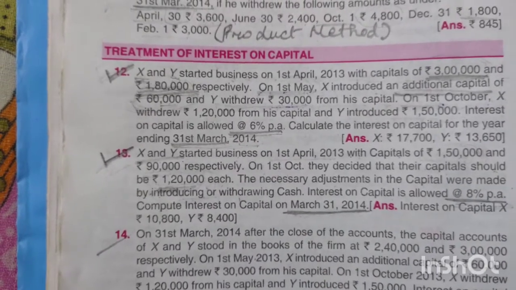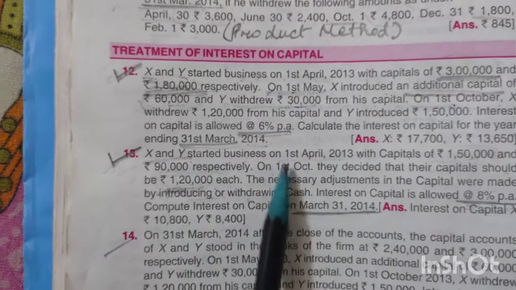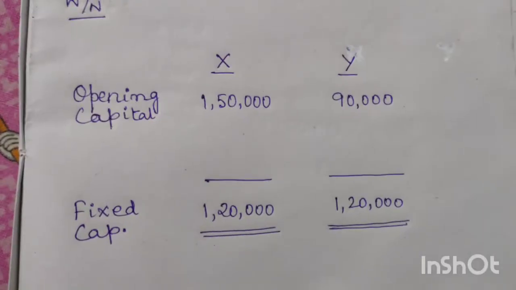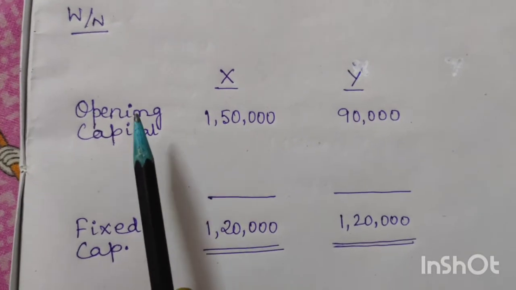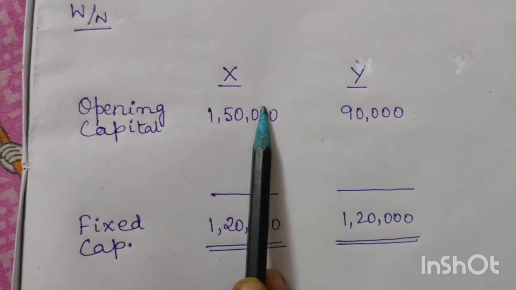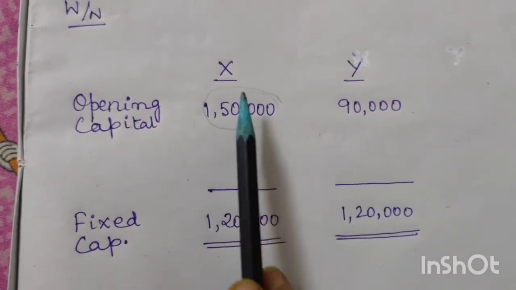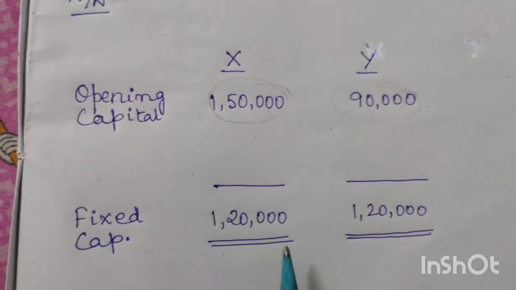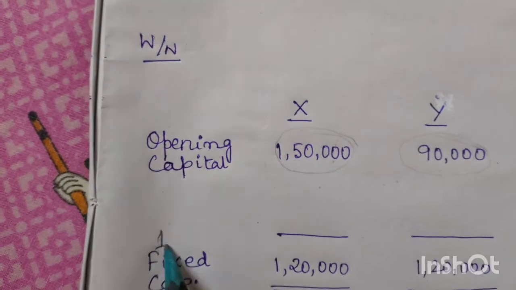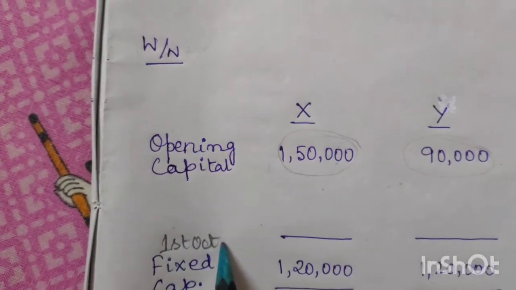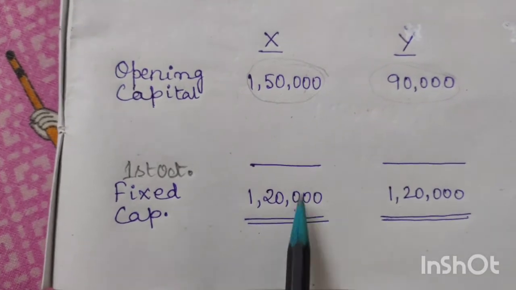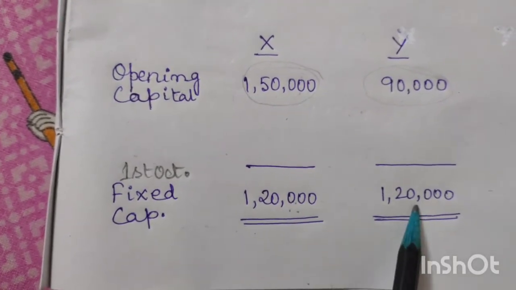Now to understand this concept, let me show you the working note. In the beginning, X had started with 1,50,000 and Y with 90,000. On 1st October they both decided that their capital should be fixed to 1,20,000 each.